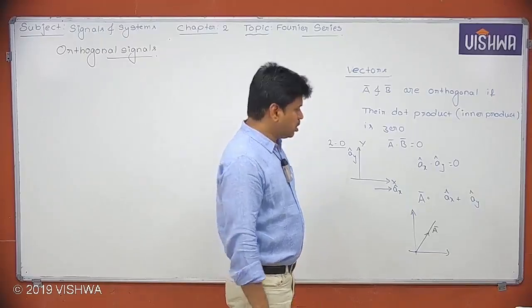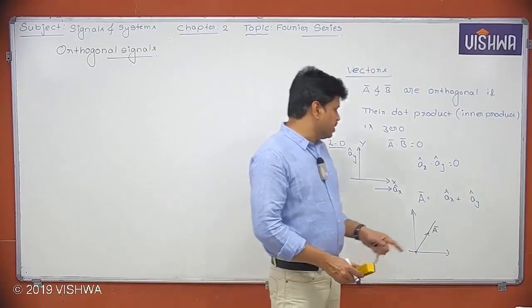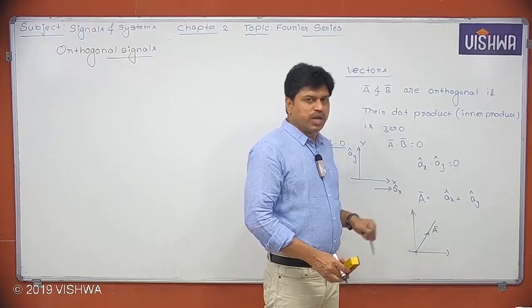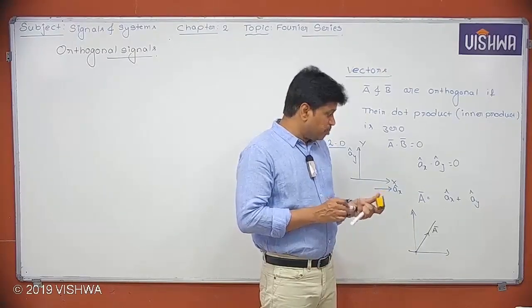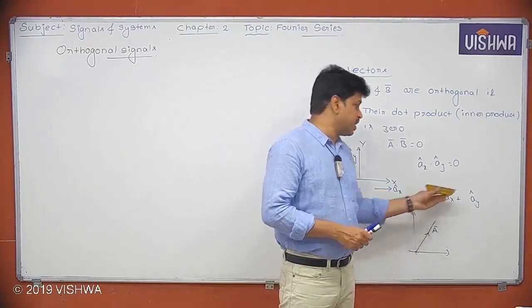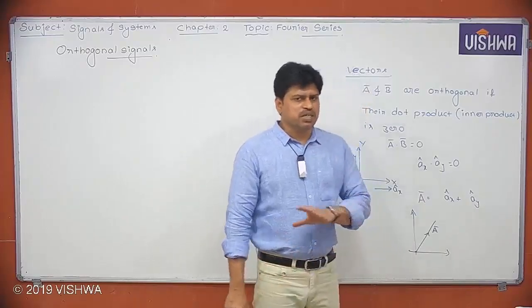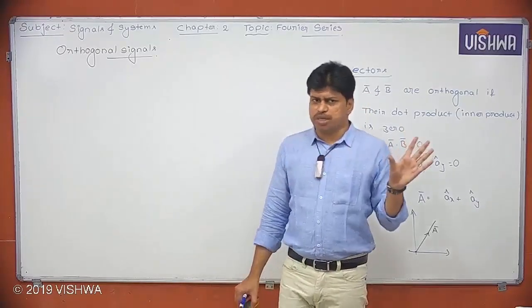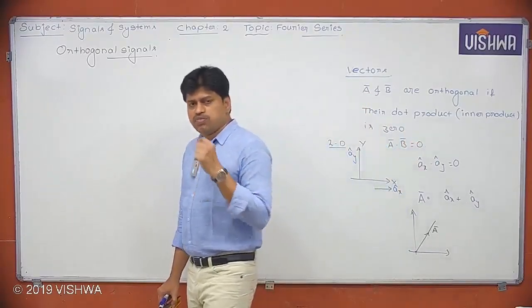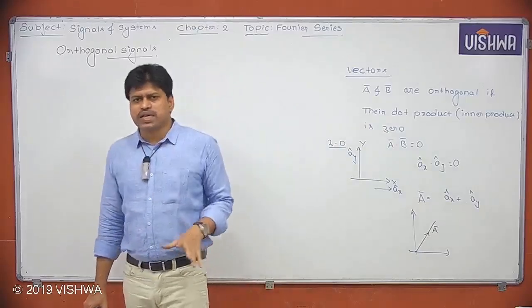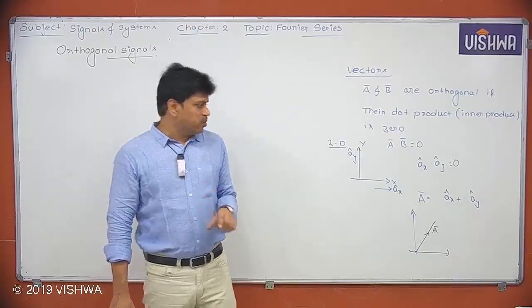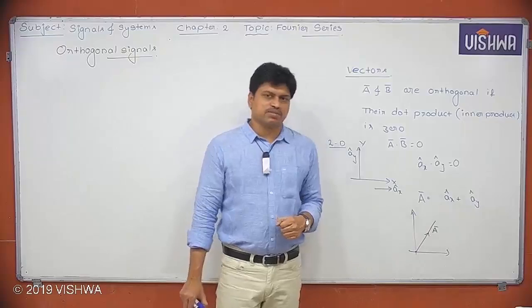I hope you understood. Now, if you understood clearly, any vector in two-dimension geometry can be represented by using ax cap and ay cap. So if you take any vector in two-dimension geometry, it doesn't matter which, all those vectors can be represented by using ax cap and ay cap, or not? Definitely.